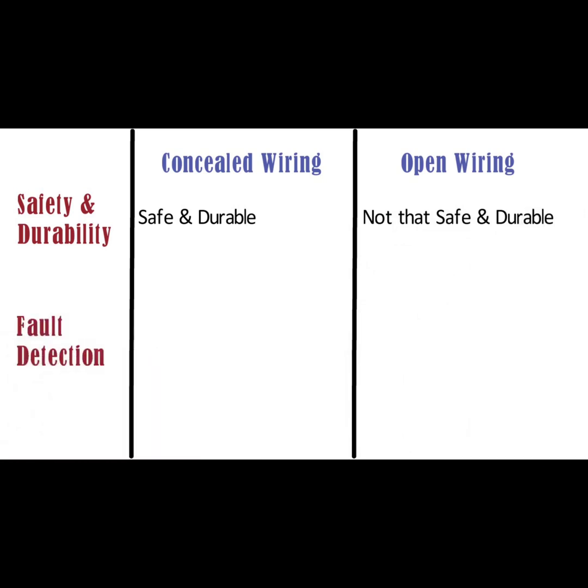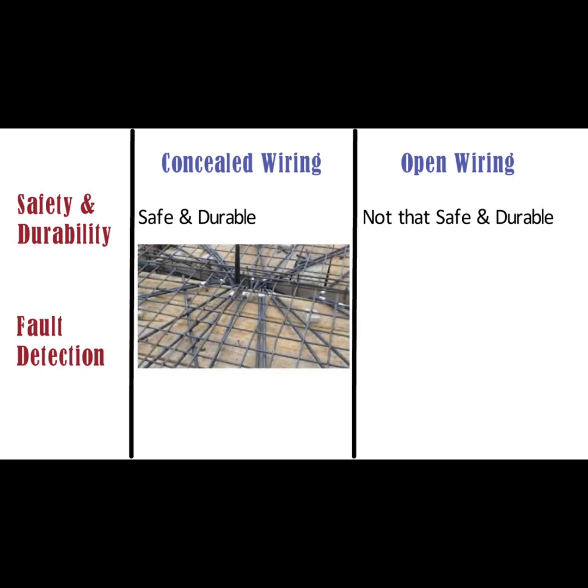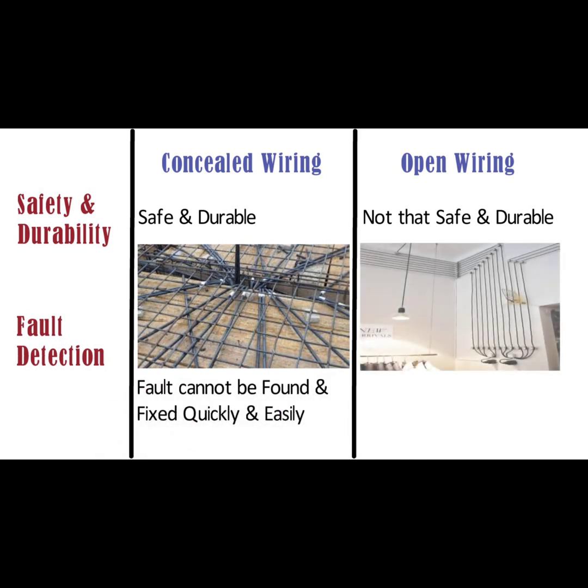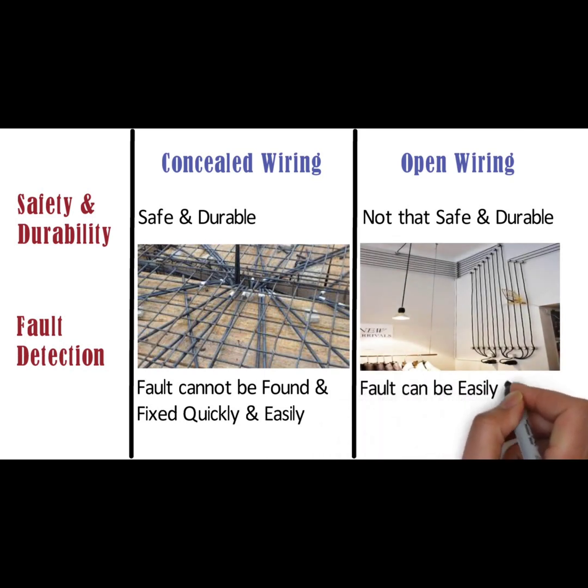Fault detection. In case of concealed wiring, all the wires are in closed electrical conduit. Therefore, faults cannot be found and fixed quickly and easily. Whereas in case of open wiring, all the cables are in open air. Therefore, faults can be easily detected and can be fixed quickly.